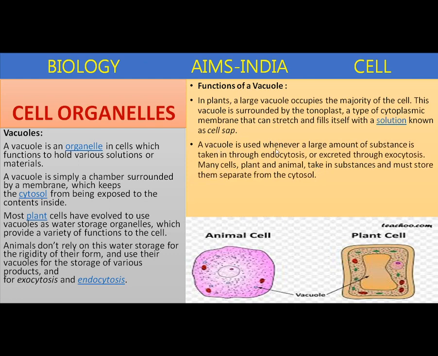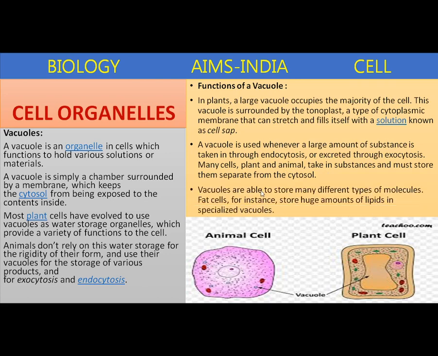A vacuole is used whenever a large amount of substance is taken in through endocytosis or excreted through exocytosis. Many cells, whether plant or animal, take in substances and must store them separate from the cytosol. The vacuoles are able to store many different types of molecules. Fat cells, for instance, store huge amounts of lipids in specialized vacuoles.